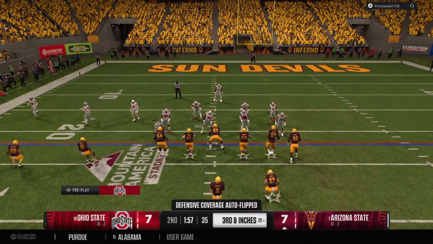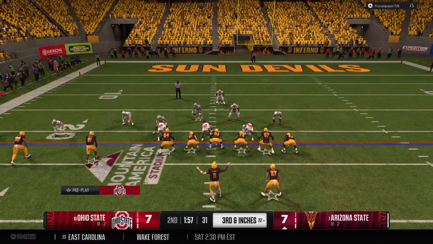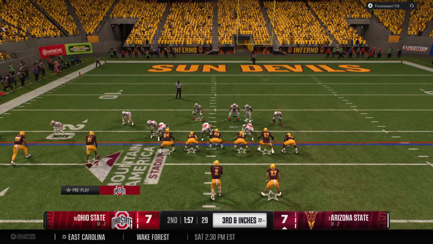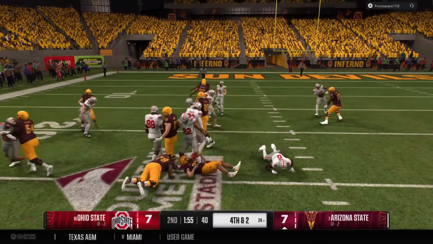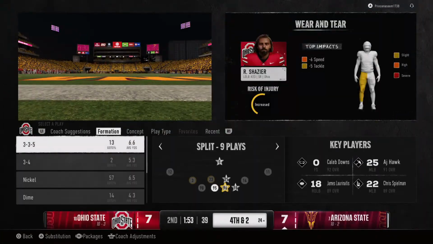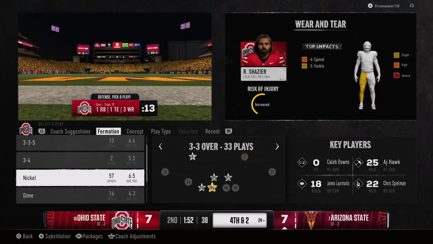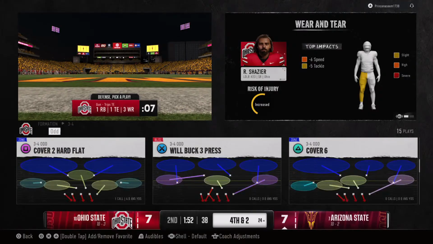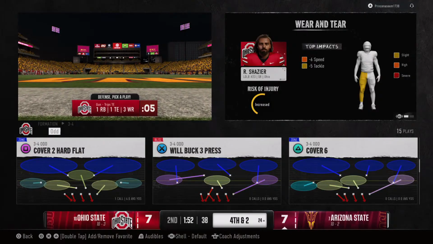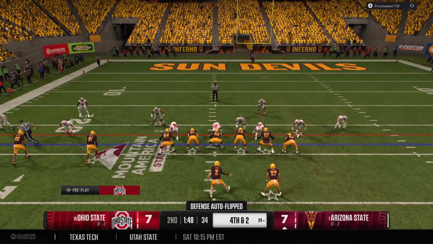Now it's 3rd and short from the 22. You expect this is 4-down territory. Let's see what they do on 3rd down. Try and muscle for the first down. They'll stop him behind the line for a loss of 1. Loses 1. 4th down coming up. They'll pass on the field goal attempt. The offense on the field going for it on 4th down.